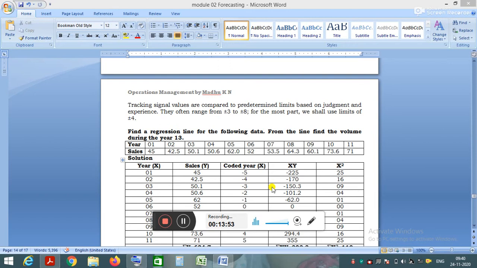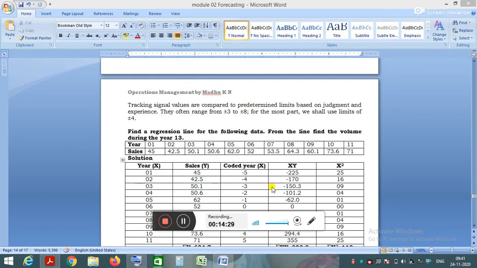Tracking signal values are compared to predetermined limits based on judgment and experience. The value of the tracking signal often ranges from plus or minus 3 to plus or minus 8. For the most part, we shall use the limits of plus or minus 4. If the value of the tracking signal lies between 4 and minus 4, then no actions are required.